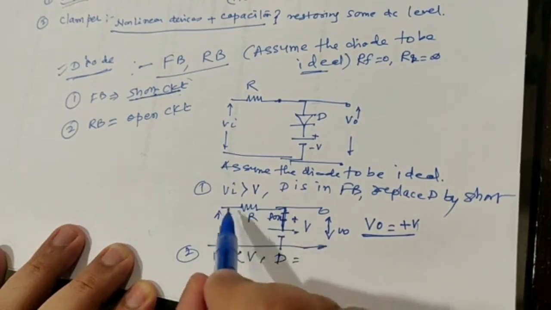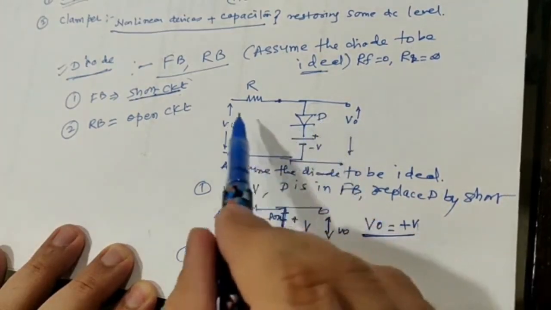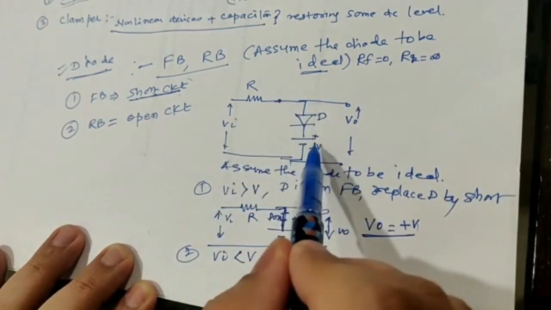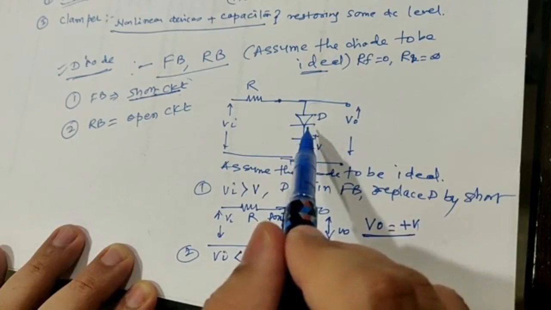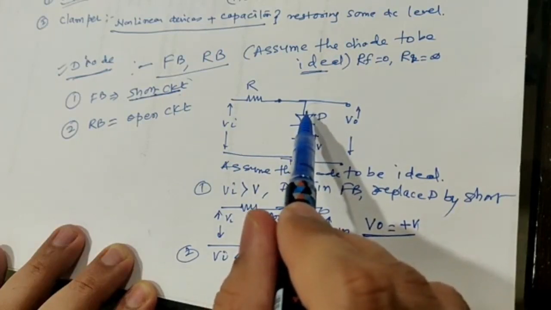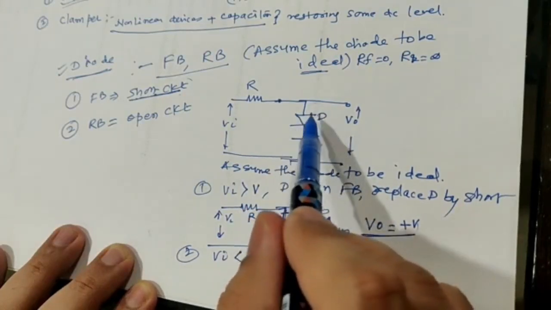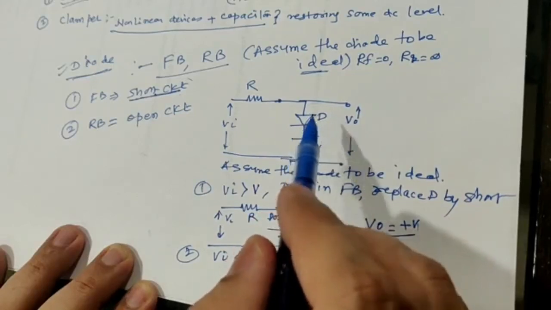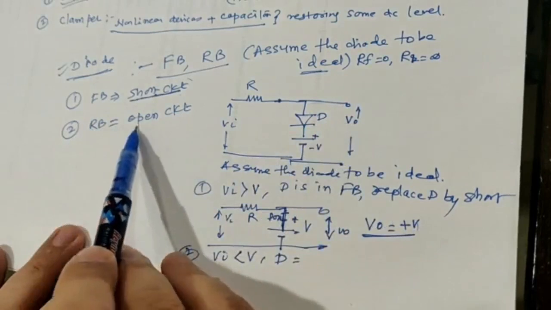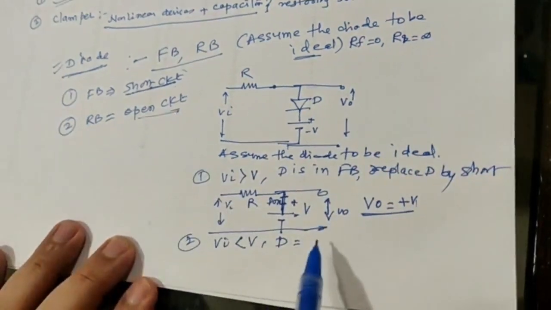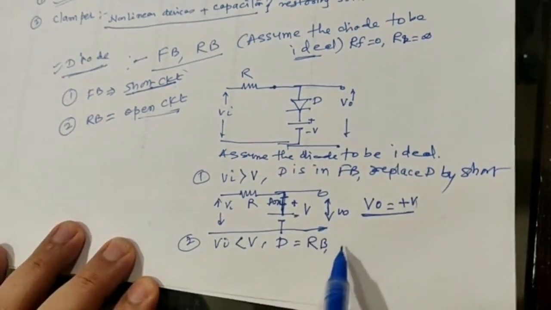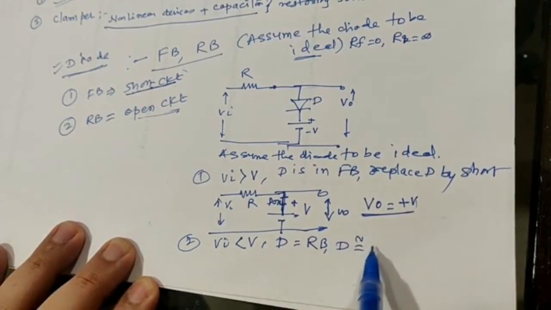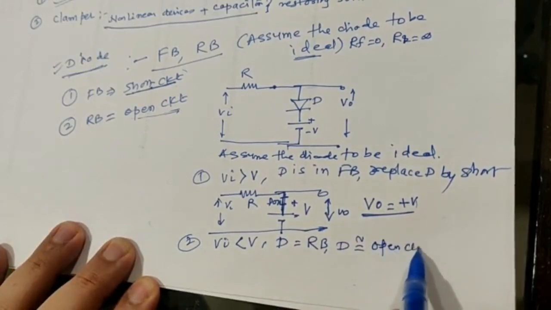Why? Because the input voltage is now less than the voltage of the battery. So what will happen now? The cathode will be at higher potential with respect to the anode, and that will make this diode reverse bias, and the reverse bias diode can be replaced by an open circuit.